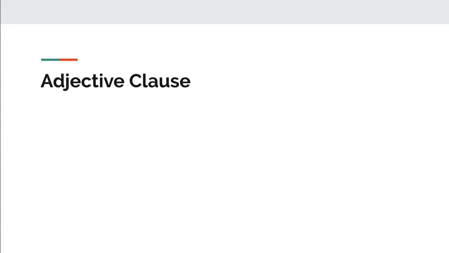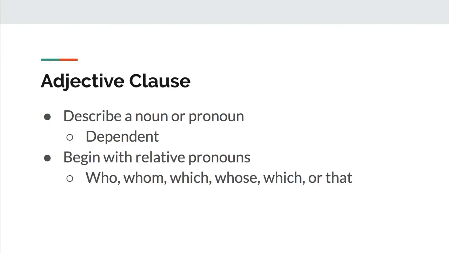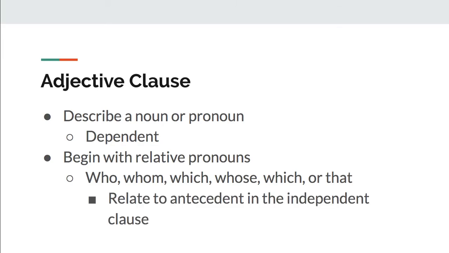Okay? So an adjective clause typically describes a noun or a pronoun. It is dependent, which means that it cannot stand alone. And it usually begins with a relative pronoun. So those are who, whom, which, whose. I don't know why I typed which twice. That. The list is in the book on page 144.